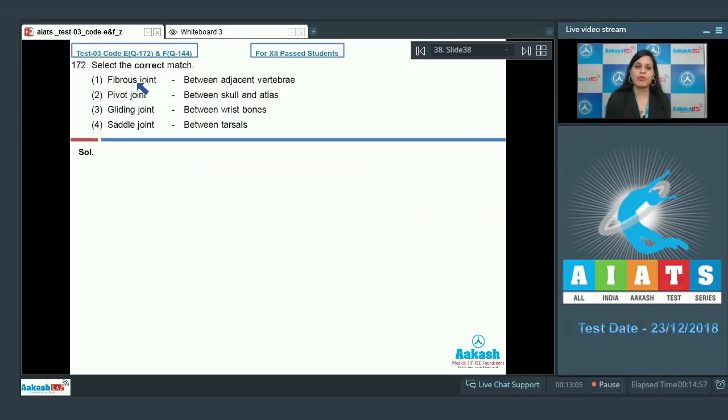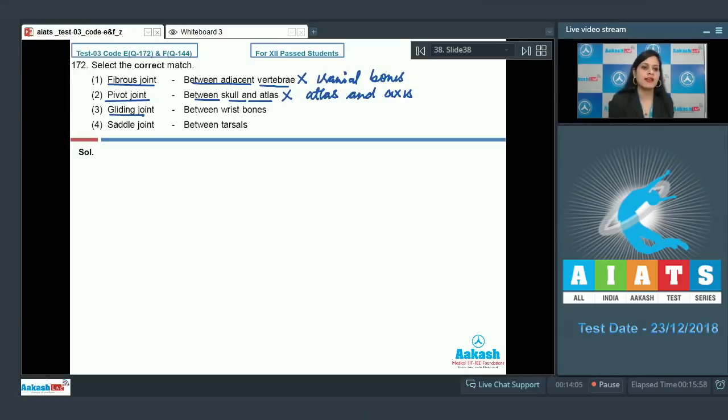Let's discuss our next question. Question number 172. Select the correct match, and the very first option given is fibrous joint, and the match given is between adjacent vertebrae. And this is an incorrect match, so cannot be a correct answer to our question. This fibrous joint is present between cranial bones. The next option given is pivot joint, and the match given is between skull and atlas. And this is an incorrect match because pivot joint is present between atlas and axis. These are the two cervical vertebrae between which pivot joint is present.